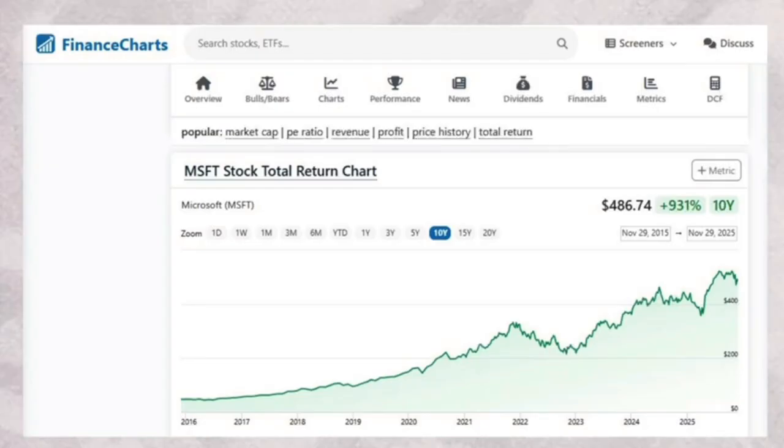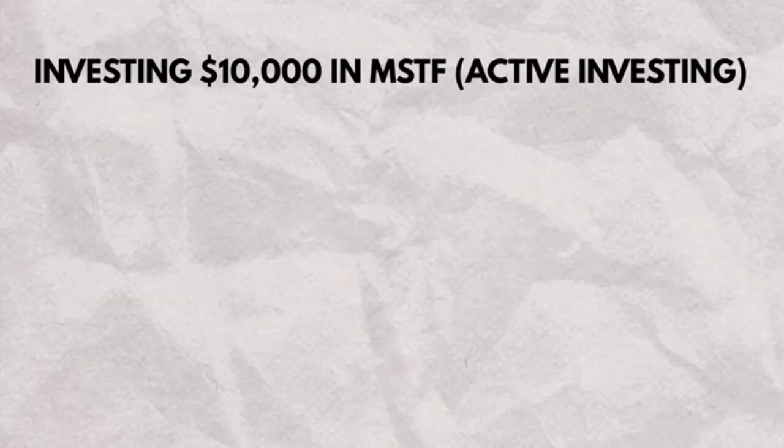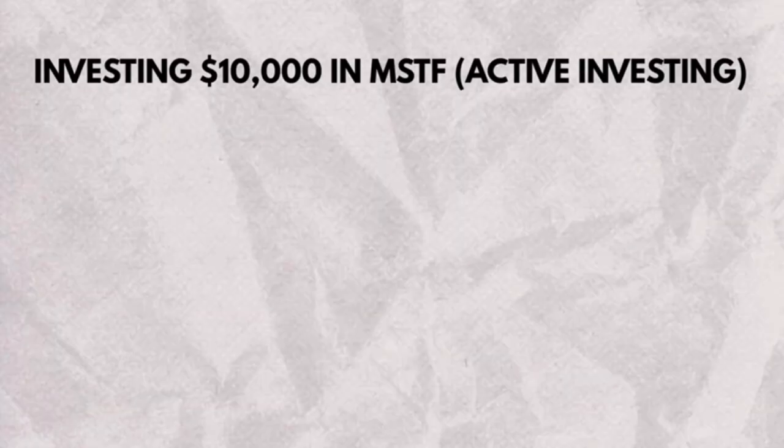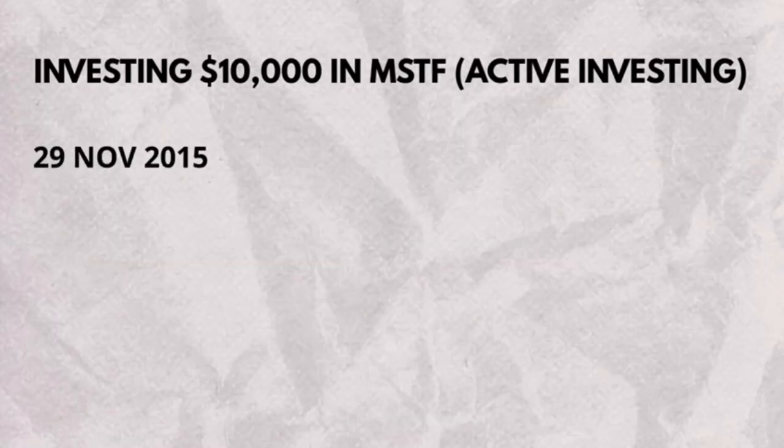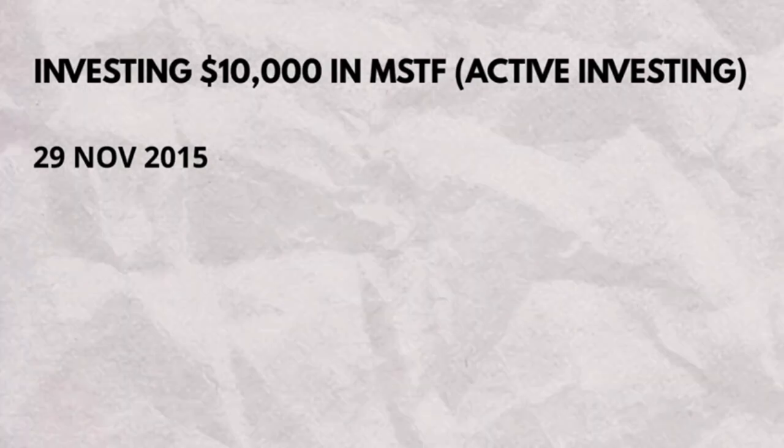First, we refer to MSFT for Microsoft stocks for active investing. This is where we could check the total return by the time frame date. Let's say we're using 10-year references, it shows in the red circle with 931%. Let's take the amount of $10,000 we have and start around 29 November 2015 since we use 10-year references that would reflect the amount in 2025 later.